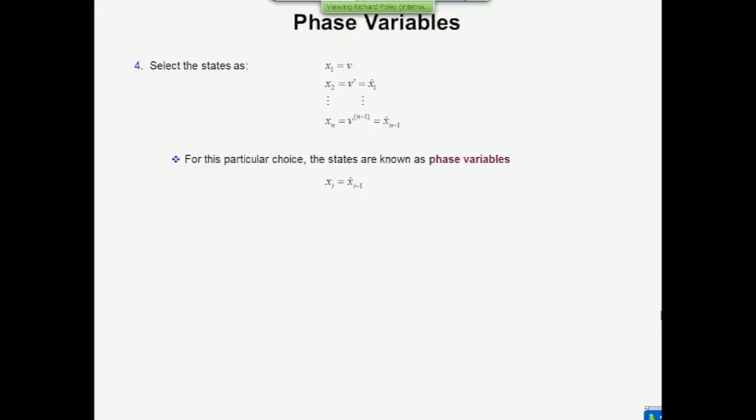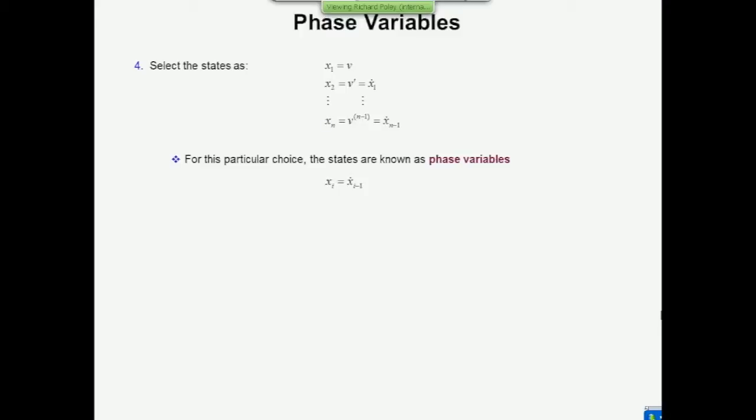and therefore it's related to the first element in the state vector by a differentiation. It's x1 dot. The third element will be v double prime, which will be x2 dot, and by the time I get up to the nth element, it'll be xn minus 1 dot. So now I've selected n states in here, and each state is related to the previous one through a derivative. This unique selection of states are called phase variables. It's important, and it's going to come back a couple of times.